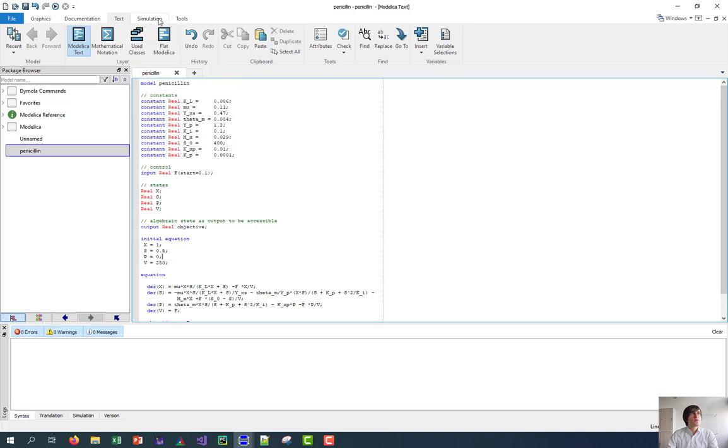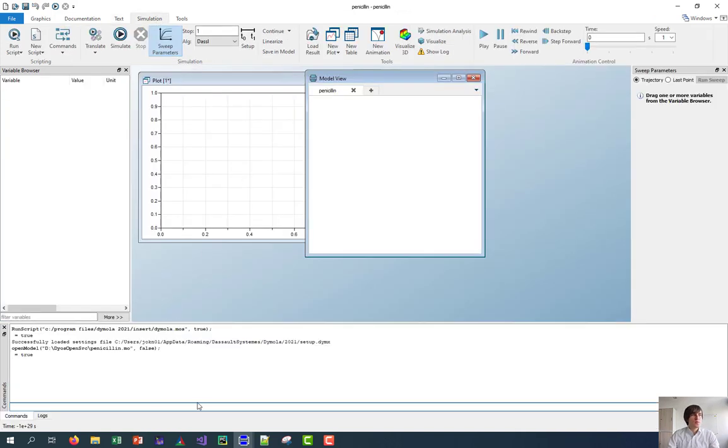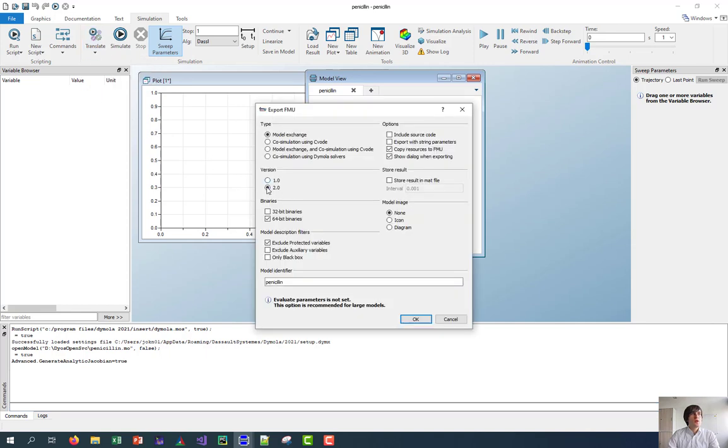Now I want to show you how to generate a functional mockup unit. One option which is very handy if you use Dymola is to use the flag advanced generate analytic Jacobian, as this will usually speed up the integration and of course then subsequently the optimization dramatically. What we will do, we go translate to an FMU, be sure to select version 2.0 and to have the correct binaries, in this case 64-bit binaries.